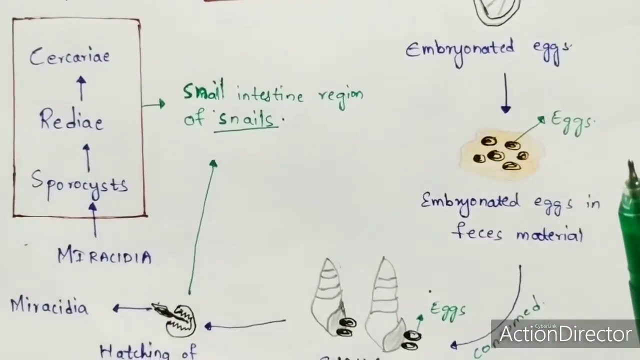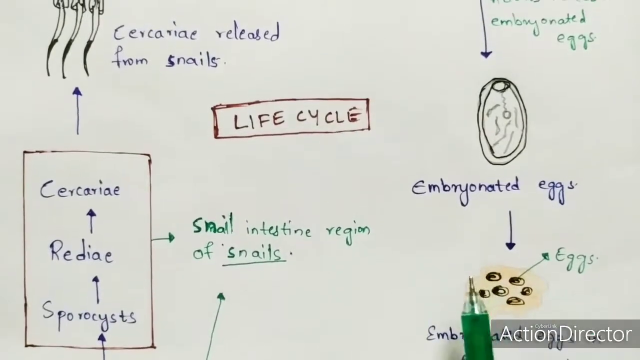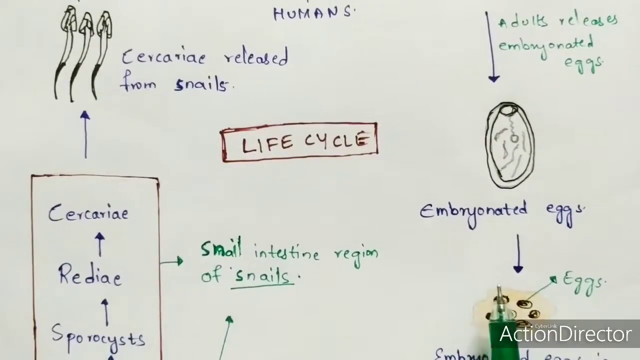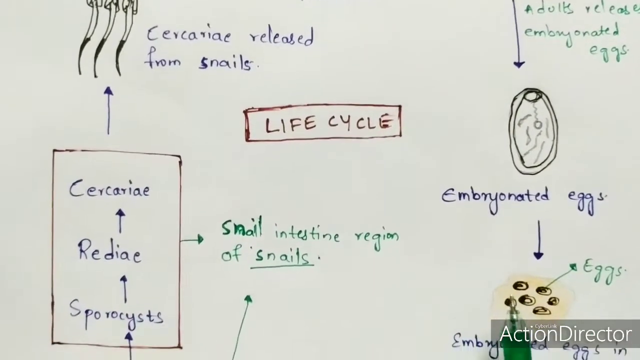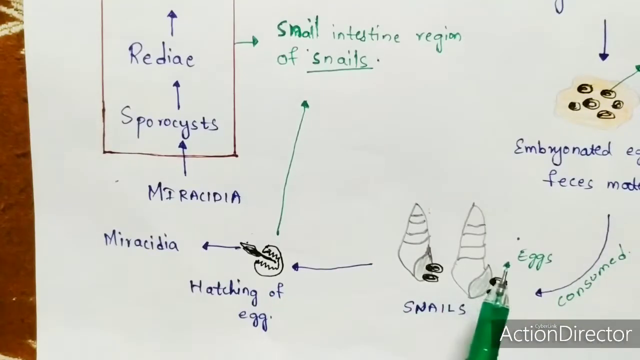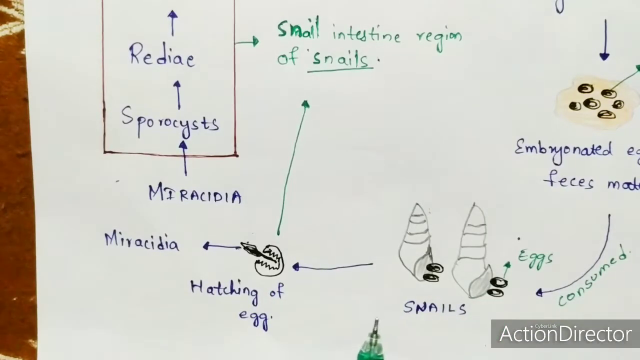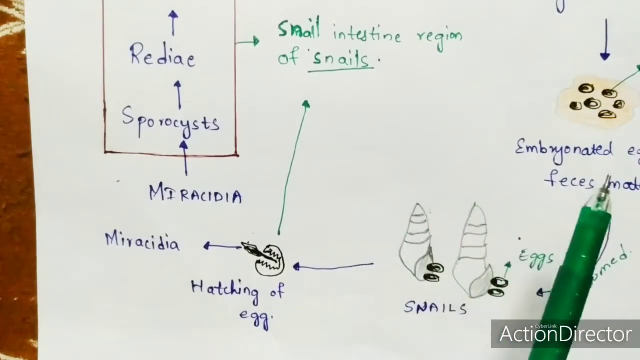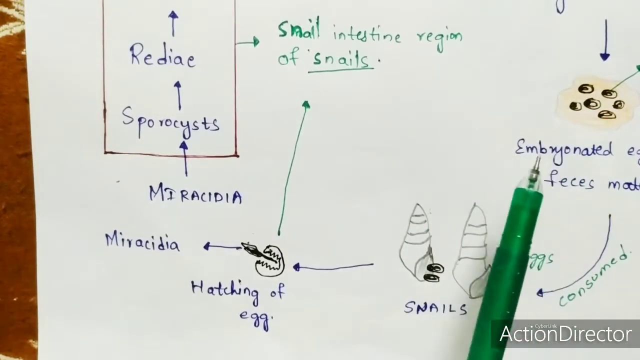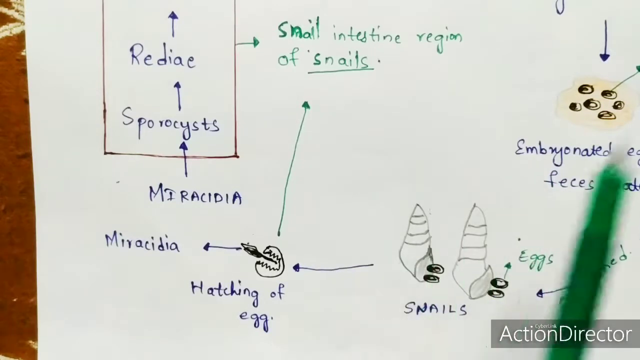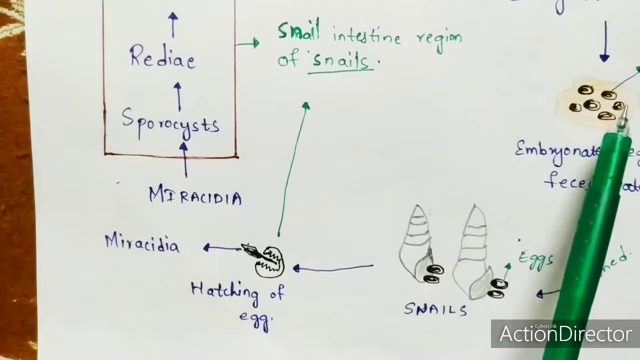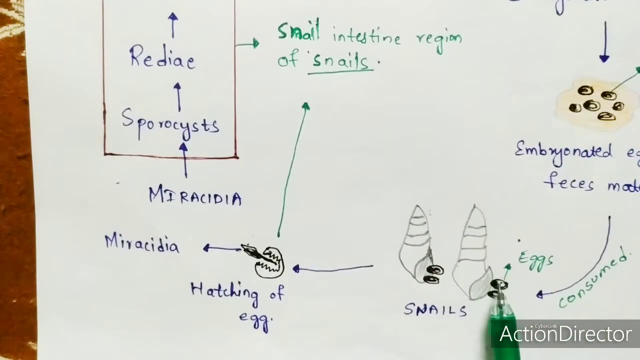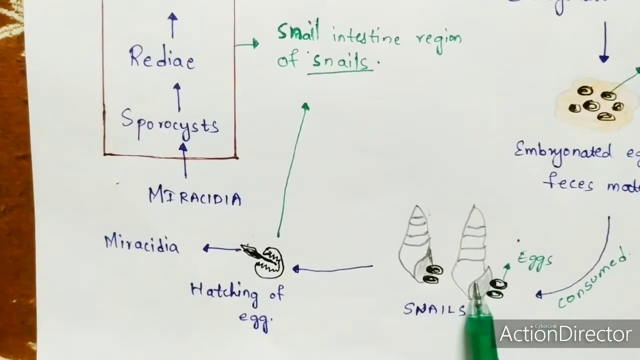Normally all of this process, up to the excreting of fecal material, occurs in the lakes or else in the ponds, and within the same water snails will be present, right? So the fecal material which is present in that water consists of embryonated eggs which have been laid by the adult fluke. What happens is that the snails will consume those eggs which are present in that fecal material. If you see in the diagram properly, these are the eggs, and these eggs will be consumed by the snails.